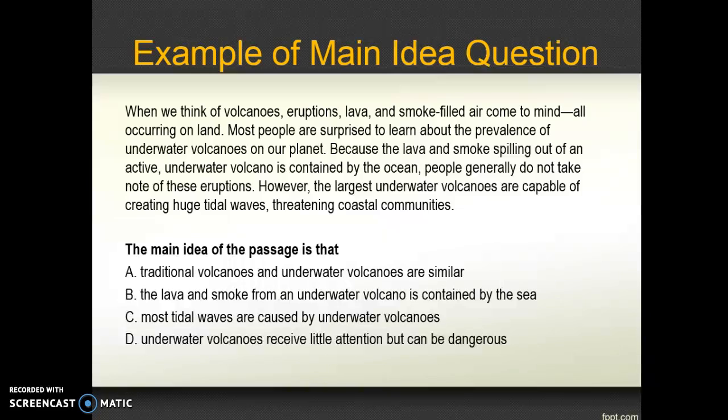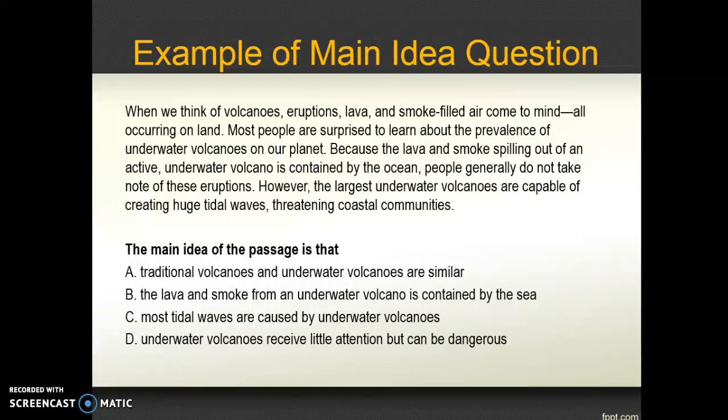Here's an example of a main idea question. When we think of volcanoes, eruptions, lava, and smoke-filled air come to mind, all occurring on land. Most people are surprised to learn about the prevalence of underwater volcanoes on our planet. Because the lava and smoke spilling out of an active underwater volcano is contained by the ocean, people generally do not take note of these eruptions. However, the largest underwater volcanoes are capable of creating huge tidal waves, threatening coastal communities. So this question is asking us for the main idea of the passage. You may pause the video at this time to see if you can determine what you think is the main idea.